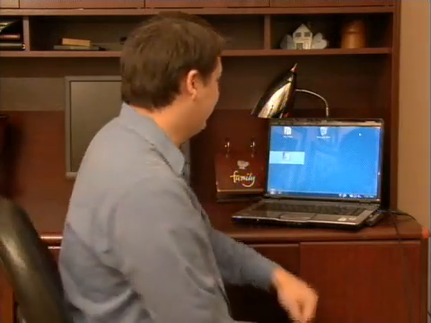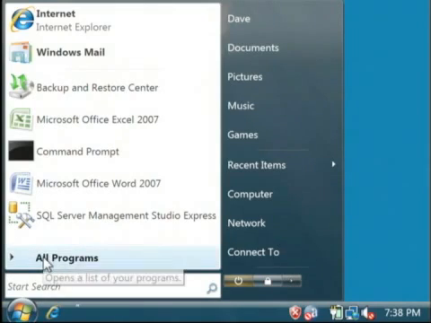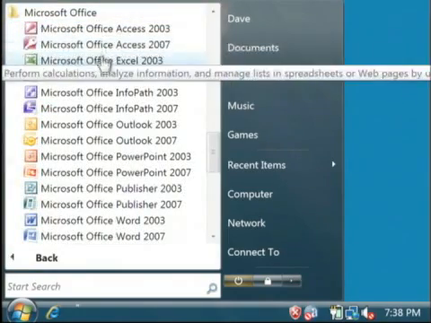Today I'm going to show you how to make a bar graph in Excel 2003. Let's open up Excel by clicking on our Start button. We're going to go to All Programs, Microsoft Office. Let's open up Excel 2003.